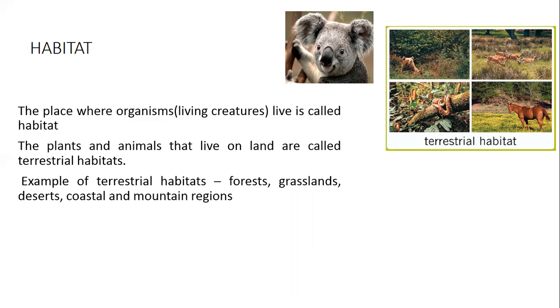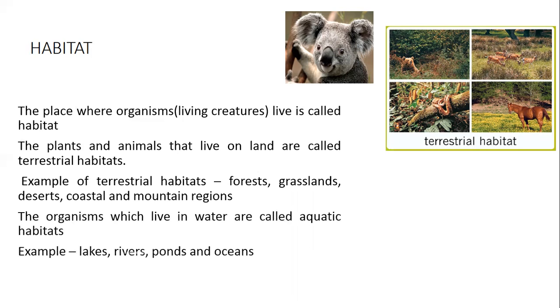Aquatic habitat. The organisms which live in water are called aquatic habitats. For example, lakes, rivers, ponds, and oceans. Some more examples of aquatic habitat.